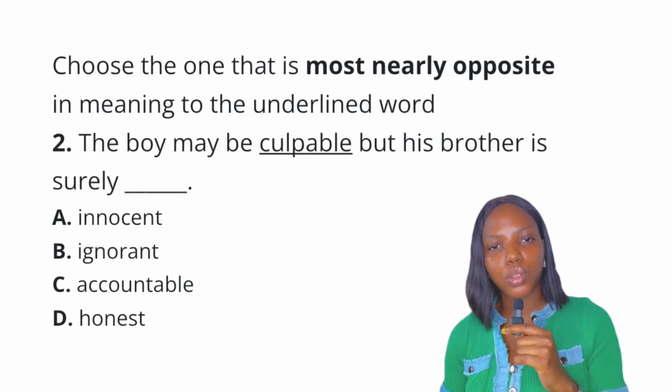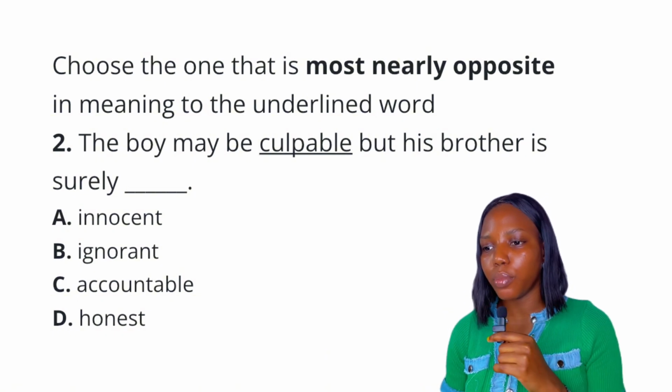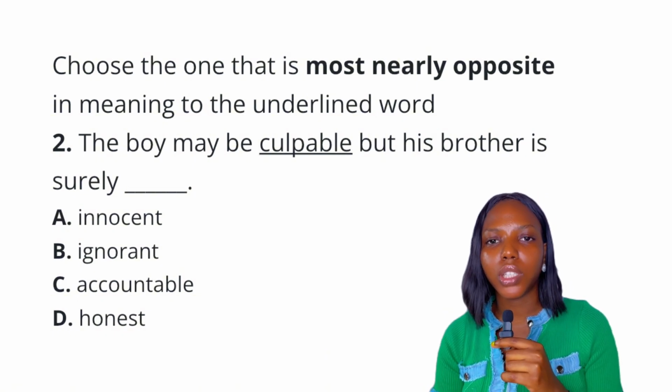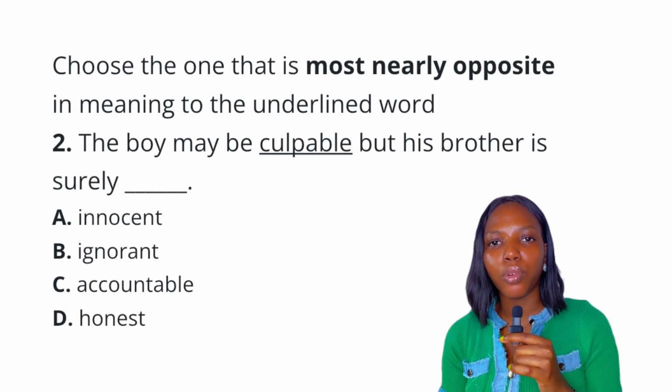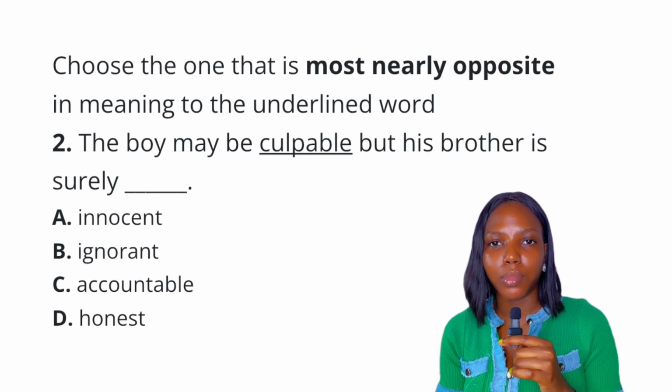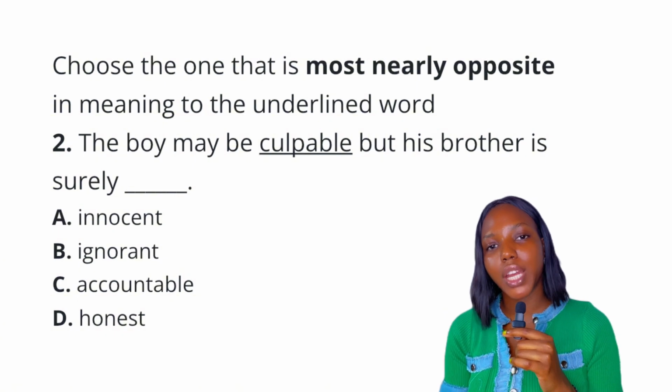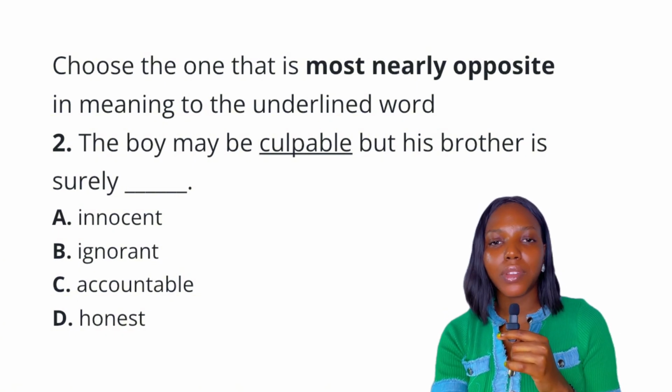Question 2, still under antonyms. The boy may be culpable, but his brother is surely dash. Now, culpable means at fault. When we say someone is culpable, the person deserves blame. The person is blameworthy, or you say reprehensible. So option A, we have innocent.